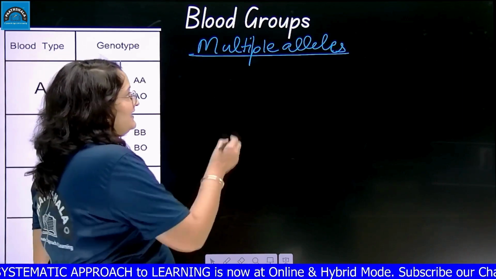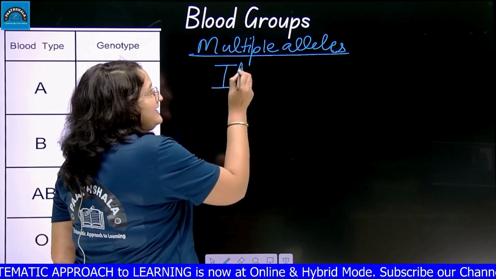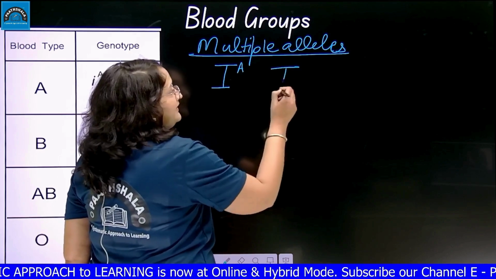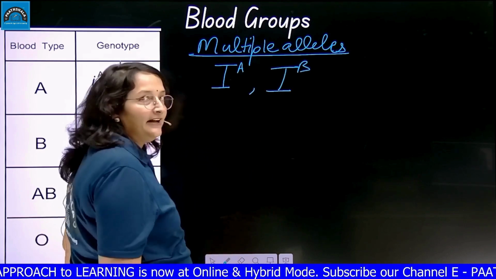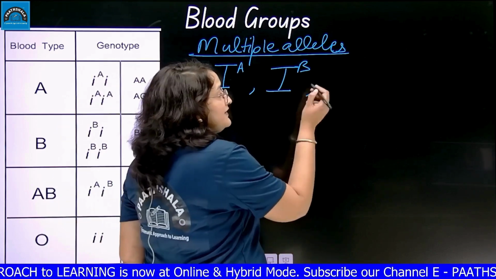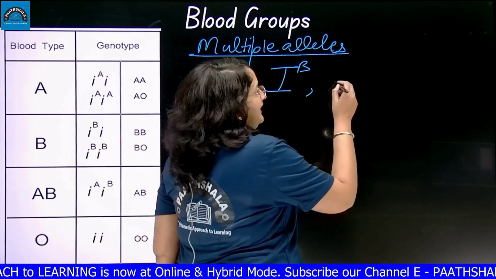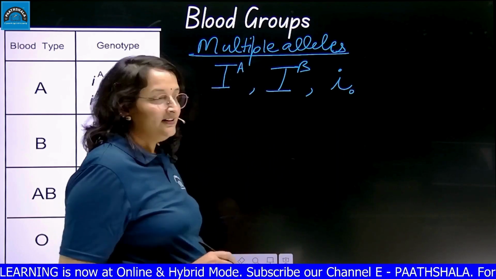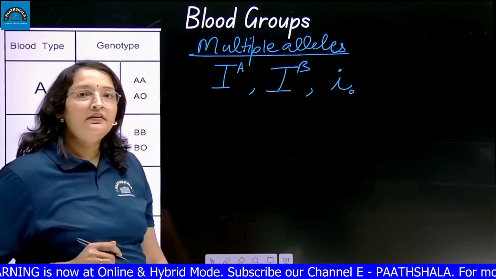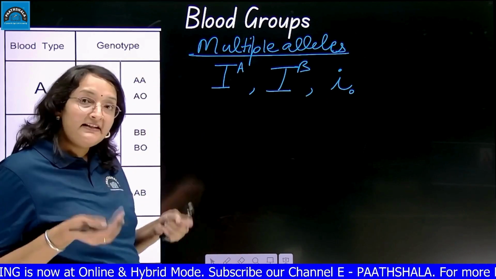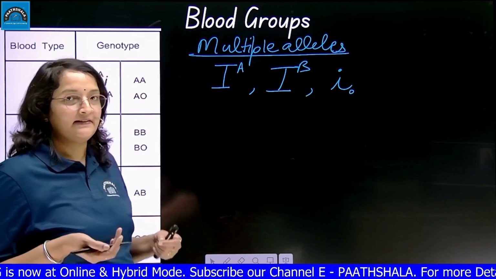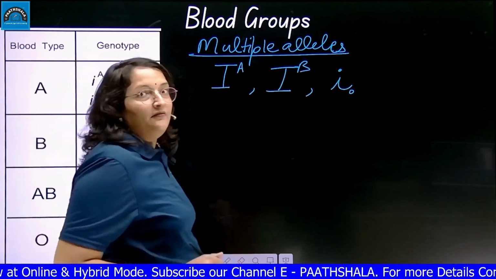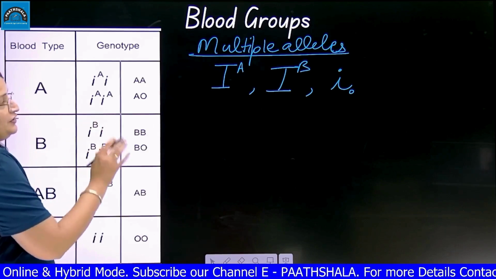There are not 2, there are 3 alleles in this. What are these 3 alleles? The gene which forms A antigen, capital I^A. The gene which forms B antigen, capital I^B. The gene which forms no antigen is called small i, O. Right? So there are 3 genes for making the antigens, and on the basis of these 3 alleles, we will get 6 genotypes.